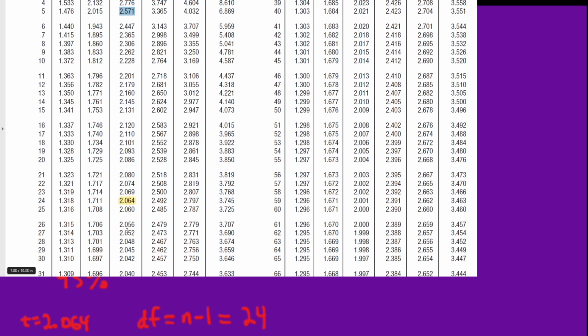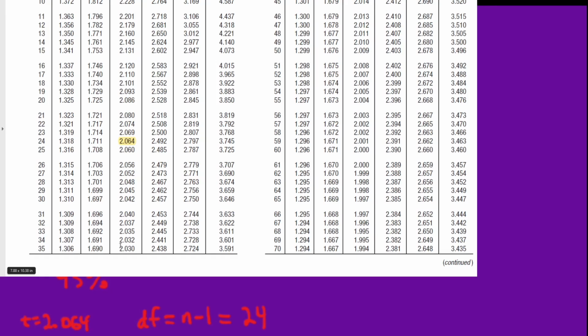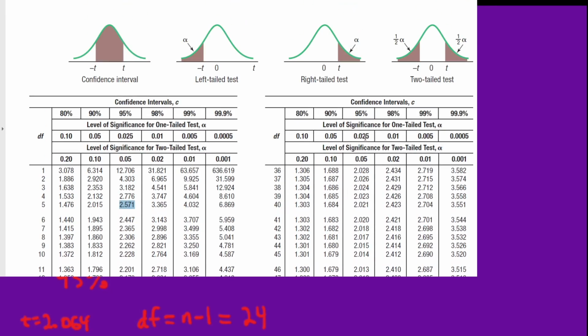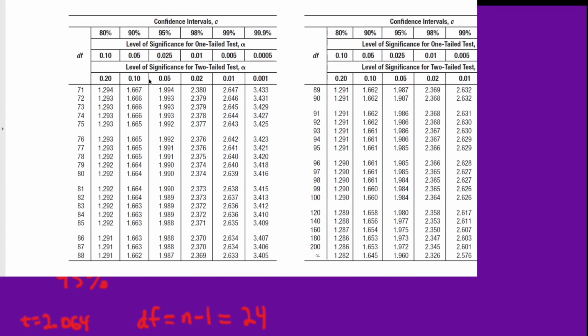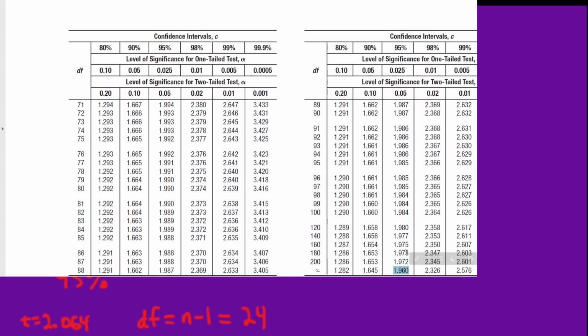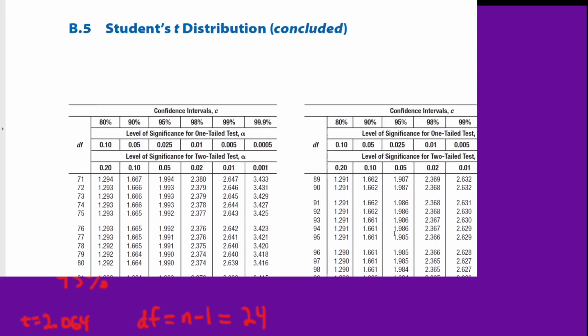As we look around this table a little bit, it goes down to 35, we jump back over and can continue down, and hopefully the second page is here. Yes. So as we keep going, here's 71. We come over here, and by 200, we are pretty close to the z distribution. And in fact, when we get to infinite, it becomes the z distribution. Sorry, I'm on the wrong column. It still becomes the z distribution. So 1.96 shows up there. It does take a little time to get used to reading the t table, just like it did with the z table.